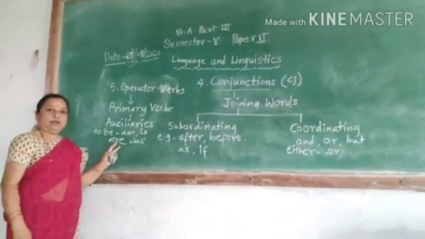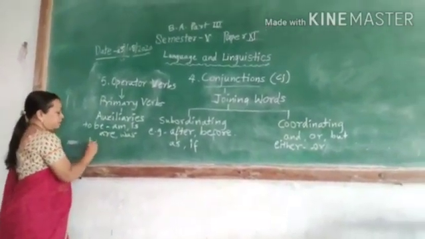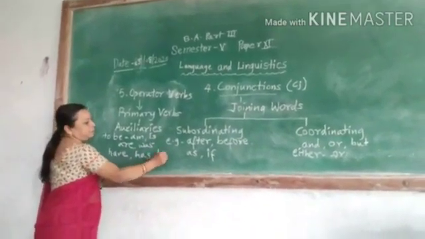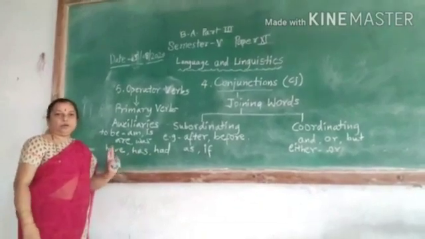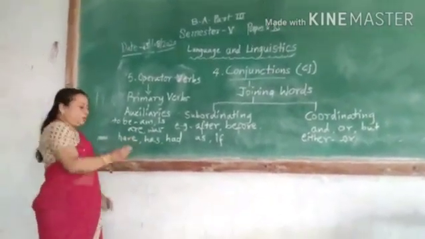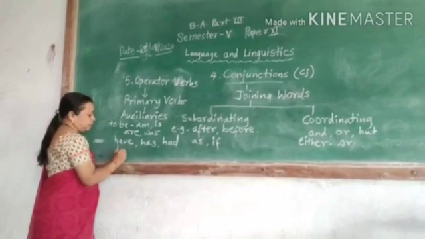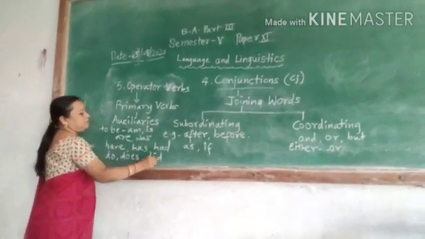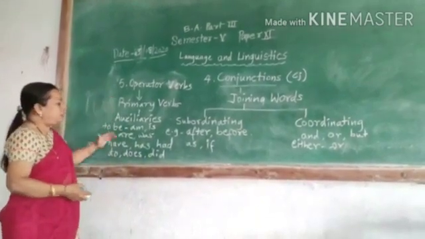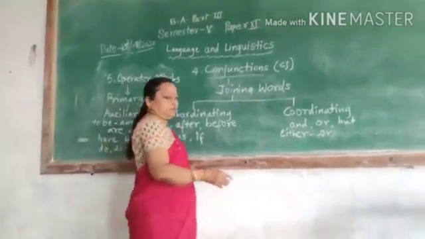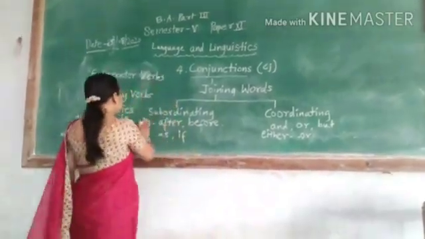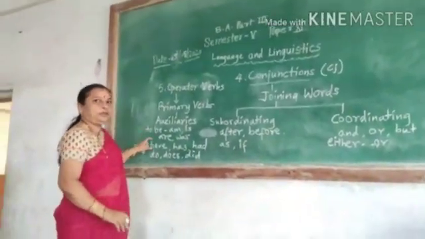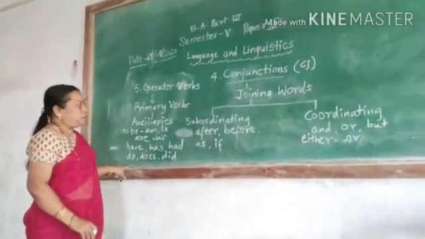Then you also have have verbs: have, has, had. These are have verbs. Also you have do verbs like do, does, and did. These are all called primary verbs, and primary verbs include to be verbs, have verbs, and do verbs.